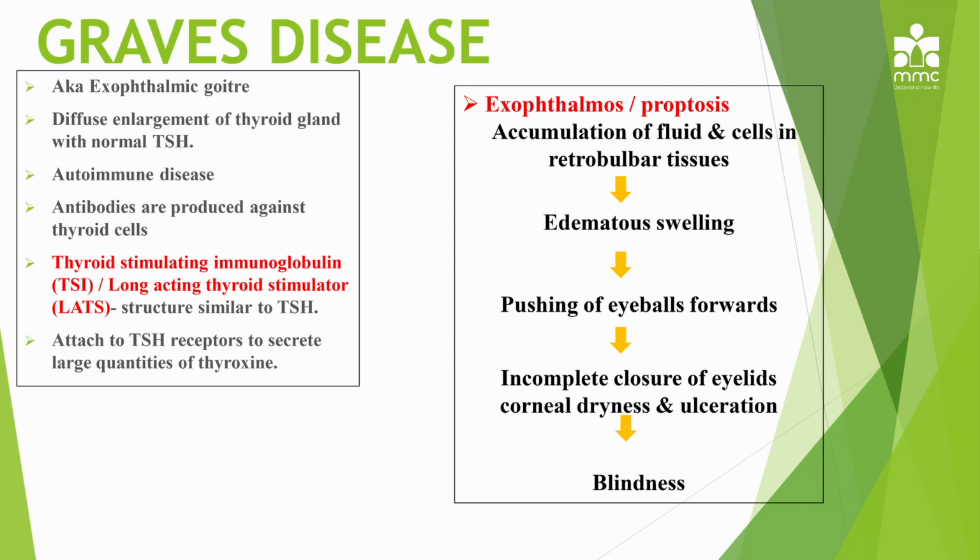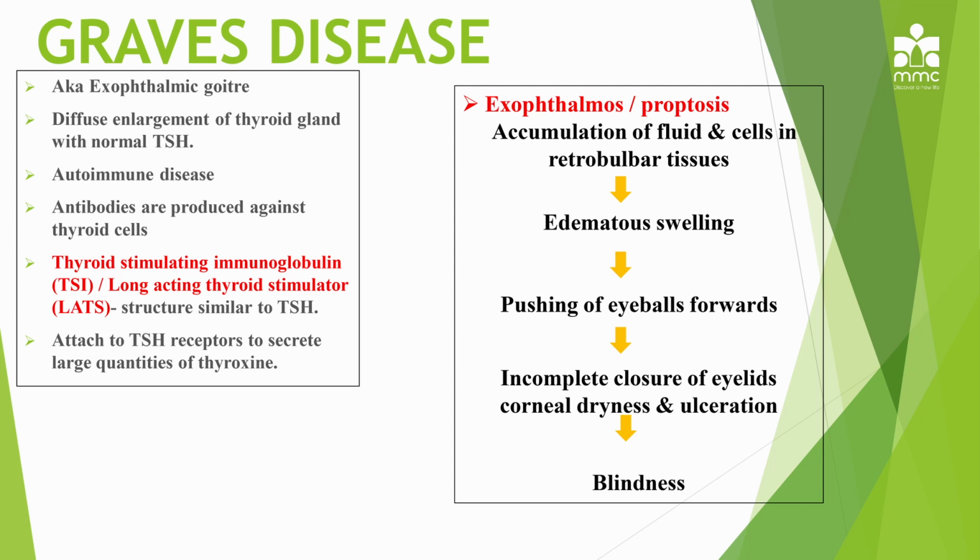They are called long-acting thyroid stimulators, LATS, or thyroid stimulating immunoglobulins. They are IgG type of immunoglobulins that have a structure similar to TSH. So what happens is that they will go and bind to the TSH receptor and prevent it from activating the thyroid gland for normal production of the thyroid hormones.